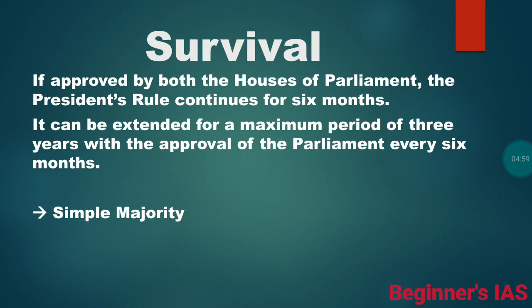And how long will this proclamation of state emergency survive? If it gets approved by both houses of the Parliament, that is, Lok Sabha and Rajya Sabha, this President's rule continues for six months. It can be extended for a maximum of three years. This extension also needs the approval of Parliament every six months. This proclamation of emergency, that is, President's rule, can be approved by a simple majority.